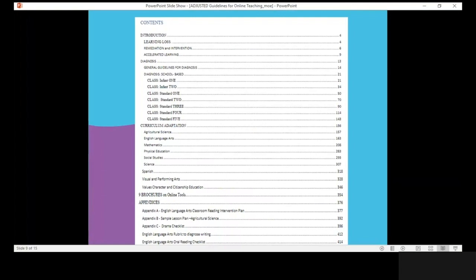We have also included curriculum adaptation in several subject areas: agri-science, English language arts, mathematics, physical education, social studies, science, Spanish, visual and performing arts, and values, character, and citizenship education. We have included a brochure on online tools, and there are several appendices such as an English language arts classroom reading intervention plan, sample lesson plan for agri-science, drama checklist, English language arts rubric to diagnose writing, and many others.